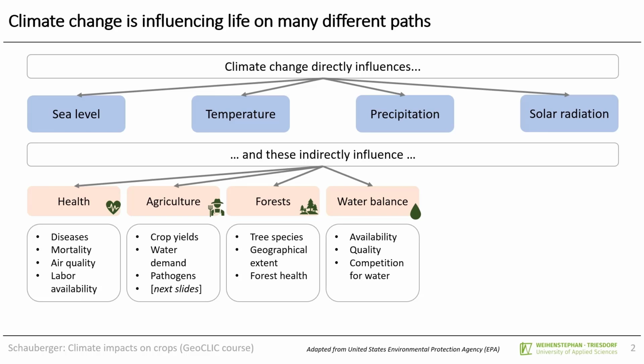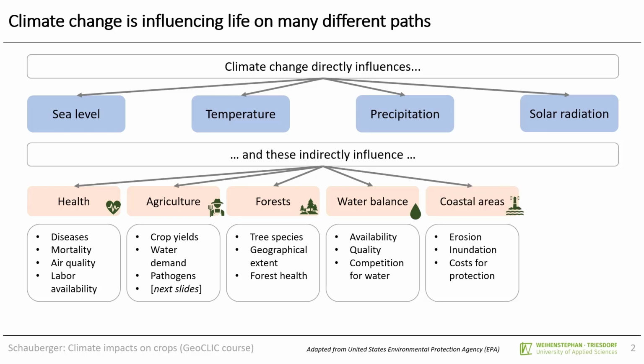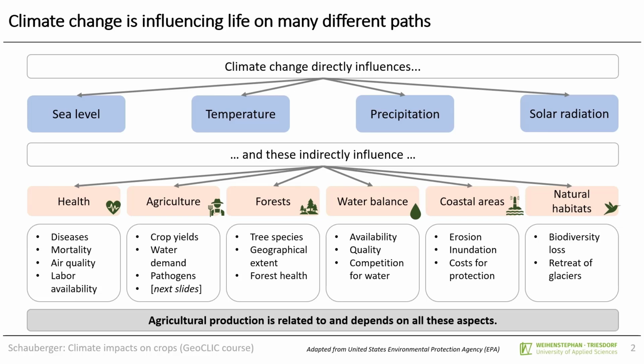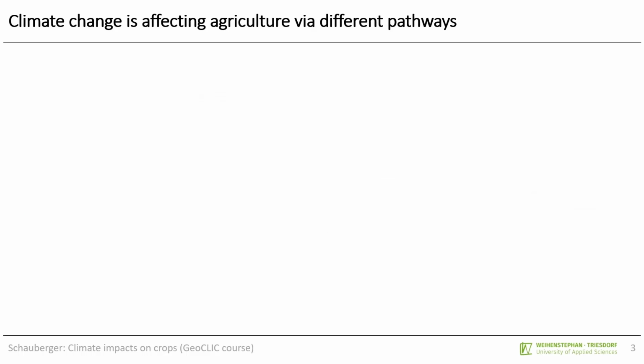The water balance is also influenced by these aspects, for example, regarding the availability and the quality of water, but also the competition for water. Climate change also influences coastal areas, for example, regarding erosions and inundations, but also the costs for protection of coastal areas. And of course, also the natural habitats are influenced by climate change regarding biodiversity loss or the retreat of glaciers. Agricultural production is related to and depends on all these aspects, and in the following slides you will hear more about those connections.